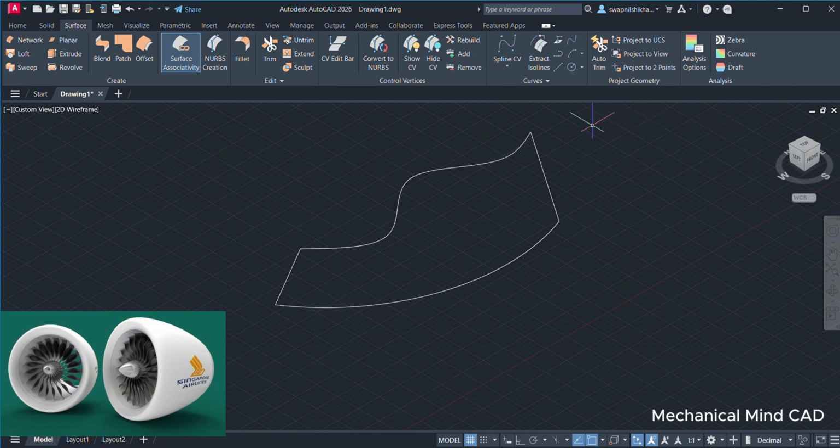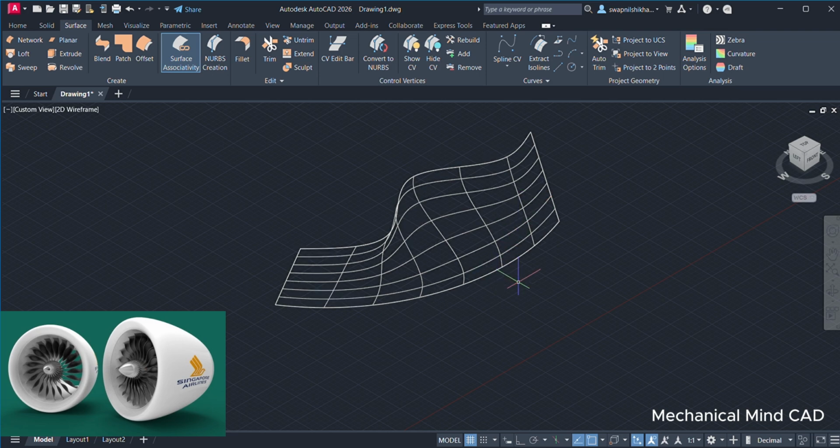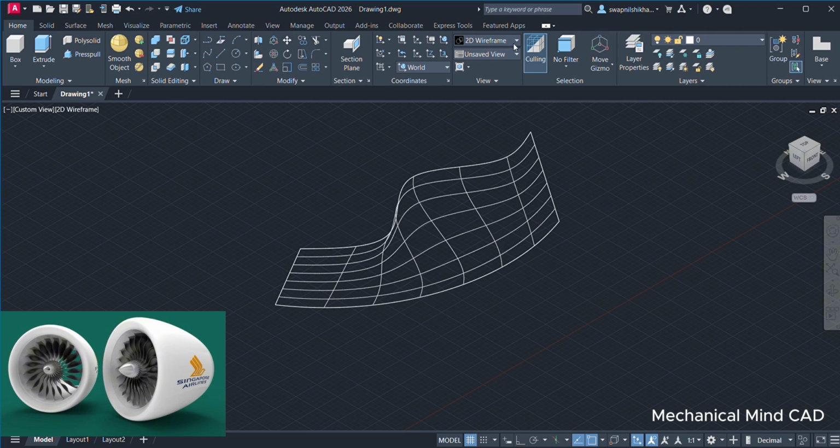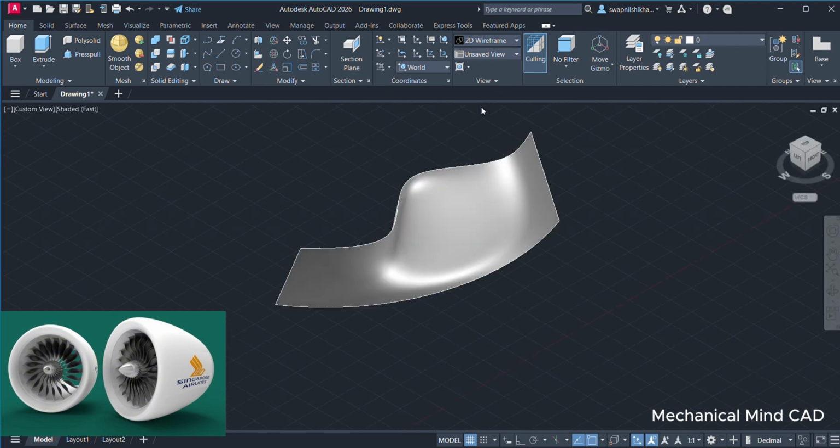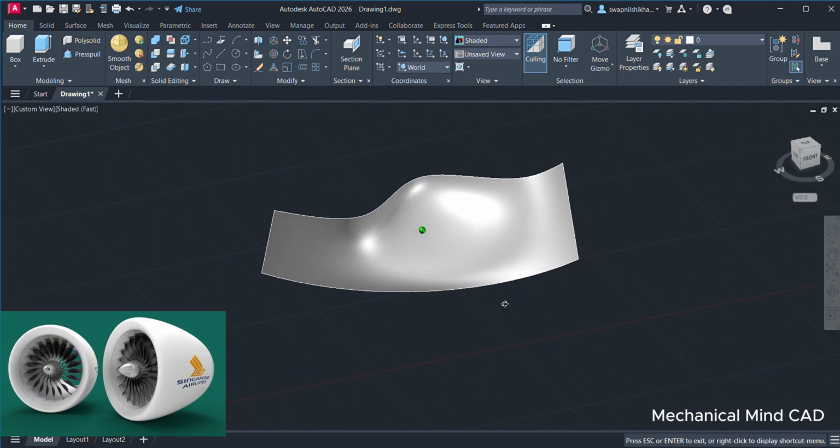So now we will convert this line into the surface. So select surface and network, select the lines, enter, select another line, enter. So okay, we will change the view, shaded view. Okay, here we can see it.